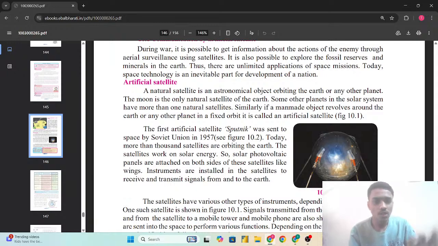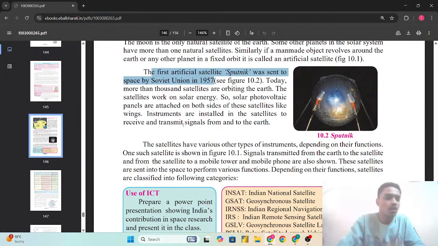The first artificial satellite was Sputnik, which was sent to space by the Soviet Union in the year 1957. So the first artificial satellite sent to space by the Soviet Union in 1957 was named Sputnik. Again, this is one of the important questions which can be asked in the exam. Today, more than a thousand satellites are orbiting the Earth. The satellites work on solar energy.